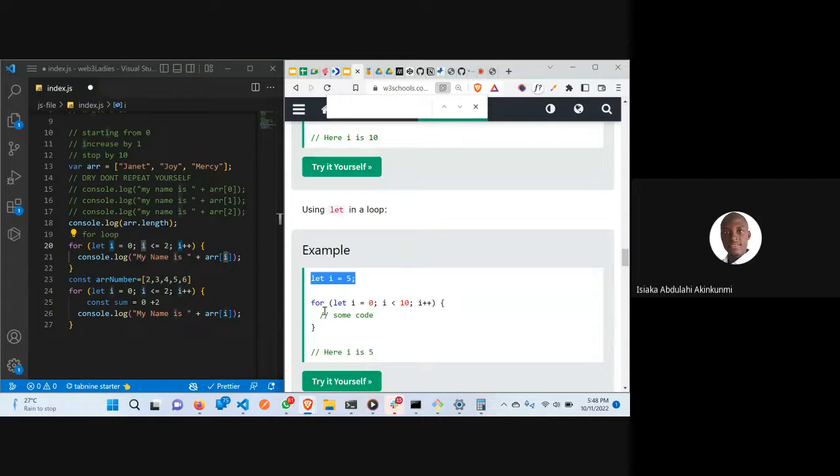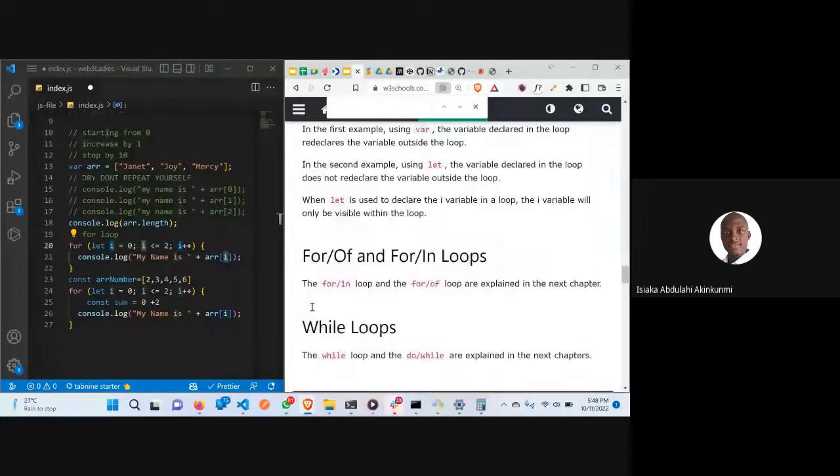What is happening inside this code? Let doesn't affect this i here. So this i here is still going to be 5, because let has block scoping. It doesn't know anything outside this block. So whatever happens here remains here. You can always go through it. So that's that about the for loop.